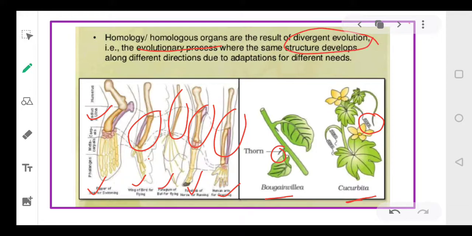Although they had the same structure, each organism, depending upon its environment, has adapted itself differently according to its needs. ठीक है? Although हर organism में particular organs का structure same है, लेकिन इन्होंने अपने environment के हिसाब से, अपनी ज़रूरतों के हिसाब से अपने आप को change किया है, और इसीलिए उनका function different हो गया है. Structure same होते हुए भी उनका function different हो गया है. So homologous organs basically provide us evidence of divergent evolution, right? Okay, everyone?